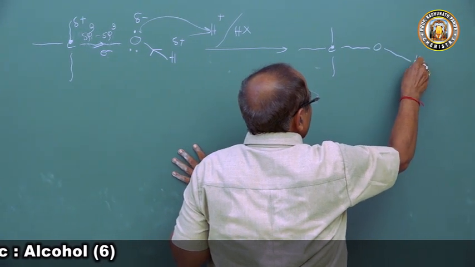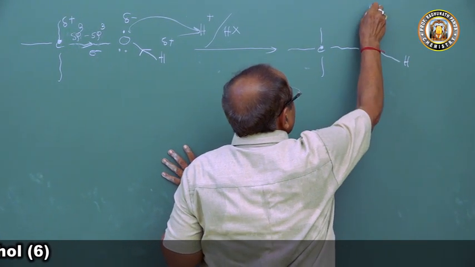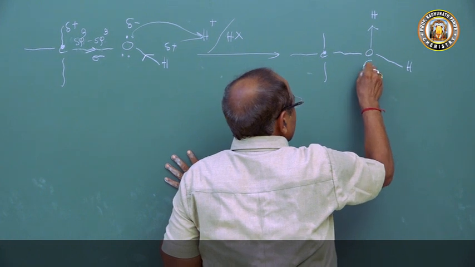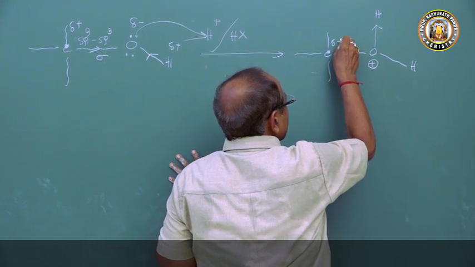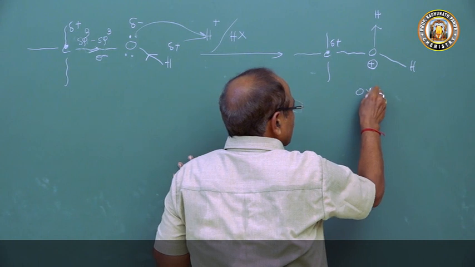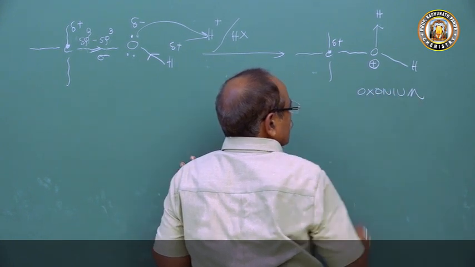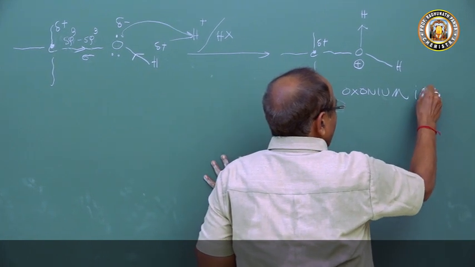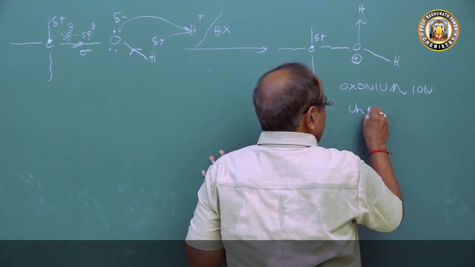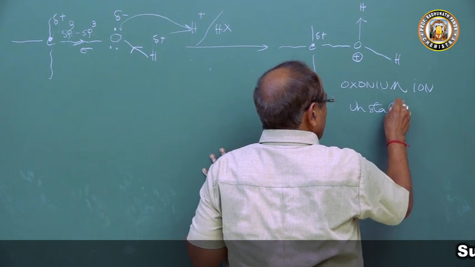It forms an oxonium ion with positive charge, and here there is also a delta positive charge. This oxonium ion is unstable and has a tendency to break.